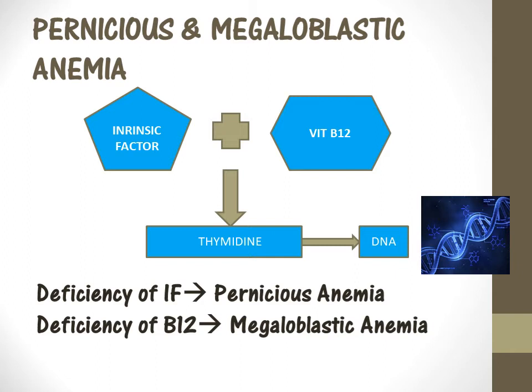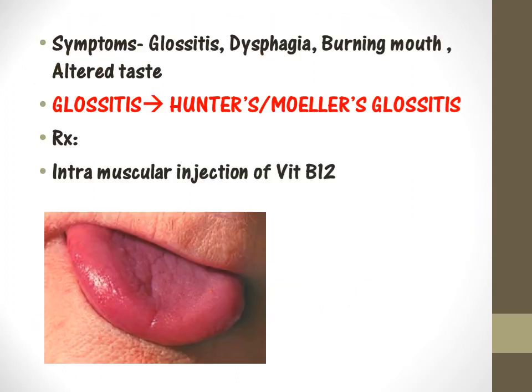This intrinsic factor, along with vitamin B12, forms a component called thymidine, which is a very important component in DNA. So deficiency of intrinsic factor or vitamin B12 might produce symptoms like glossitis, which is inflammation of the tongue. They also have angular cheilitis, dysphagia, difficulty in swallowing, burning mouth, and altered taste.